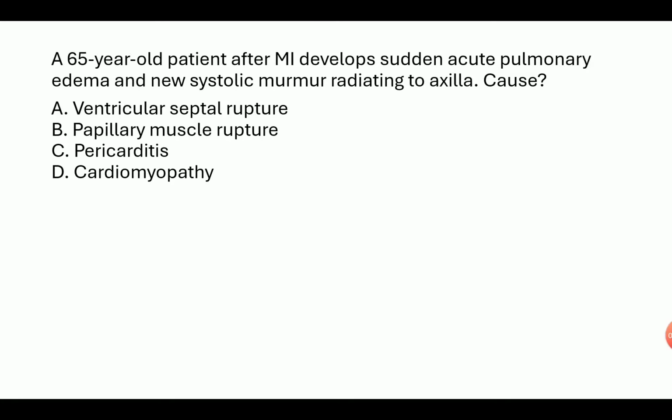A 65-year-old patient after MI develops sudden acute pulmonary edema and a new systolic murmur radiating to the axilla. Cause: ventricular septal rupture, papillary muscle rupture, pericarditis, cardiomyopathy. Answer is B, papillary muscle rupture.